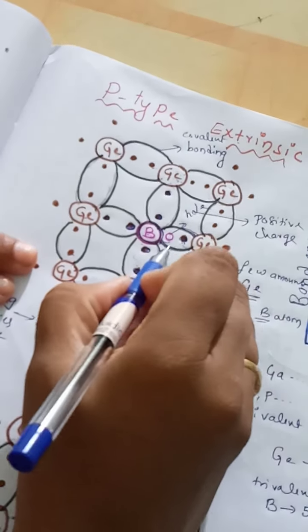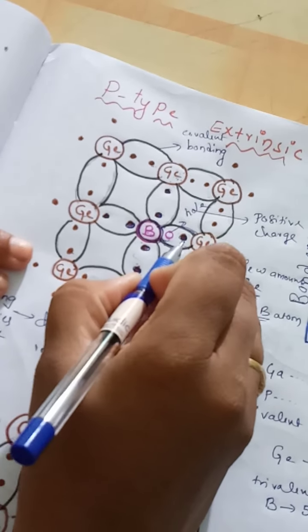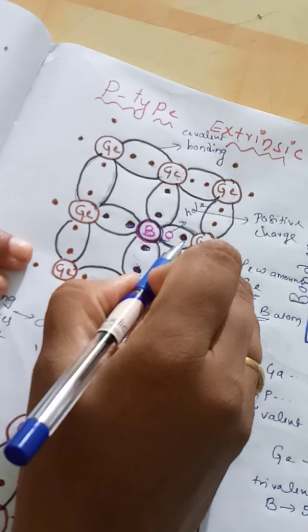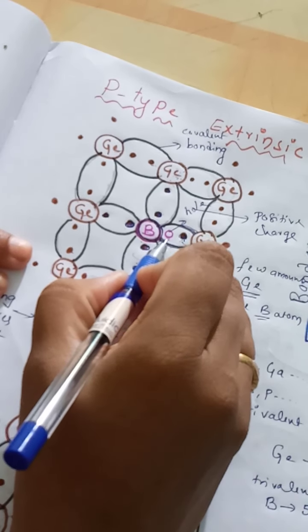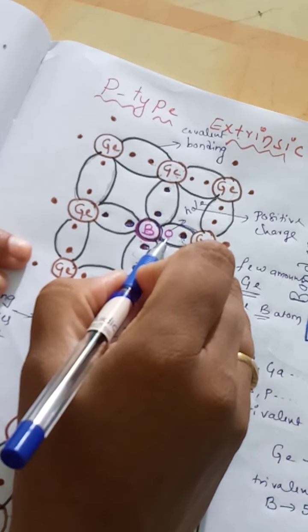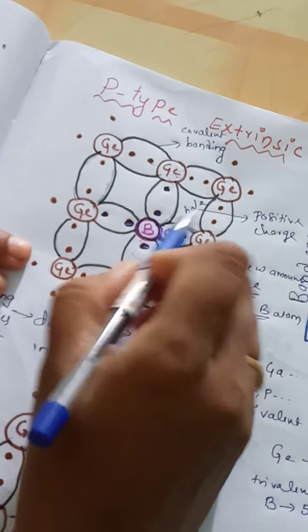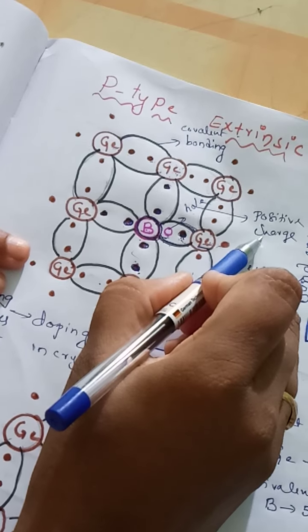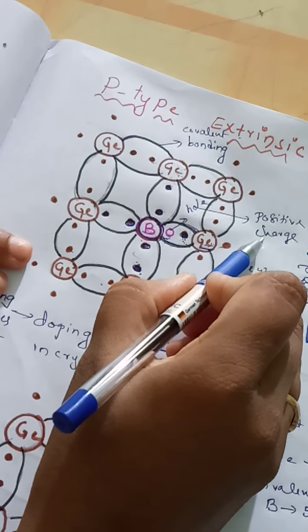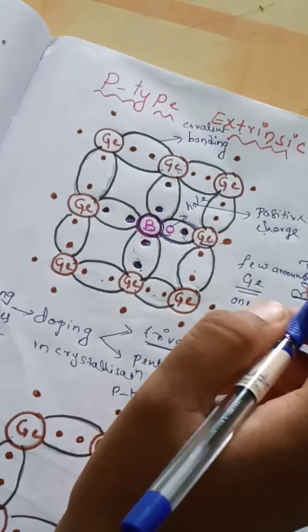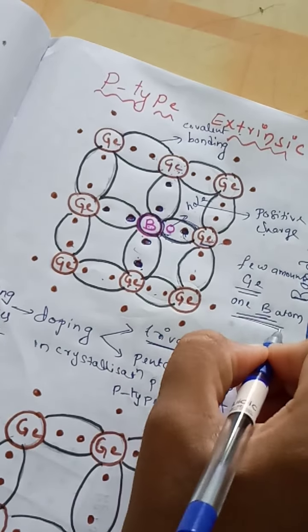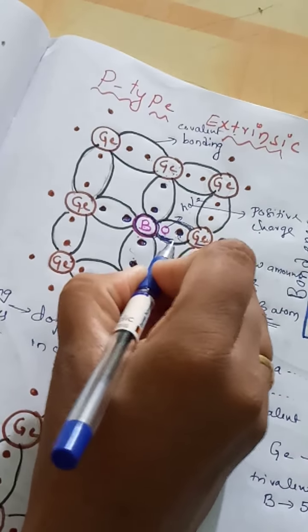So in the 4th covalent bond, only germanium is contributing an electron, but an empty space remains in place of boron. This empty space we call a hole, which carries positive charge. So if we add one boron atom, one hole is created.